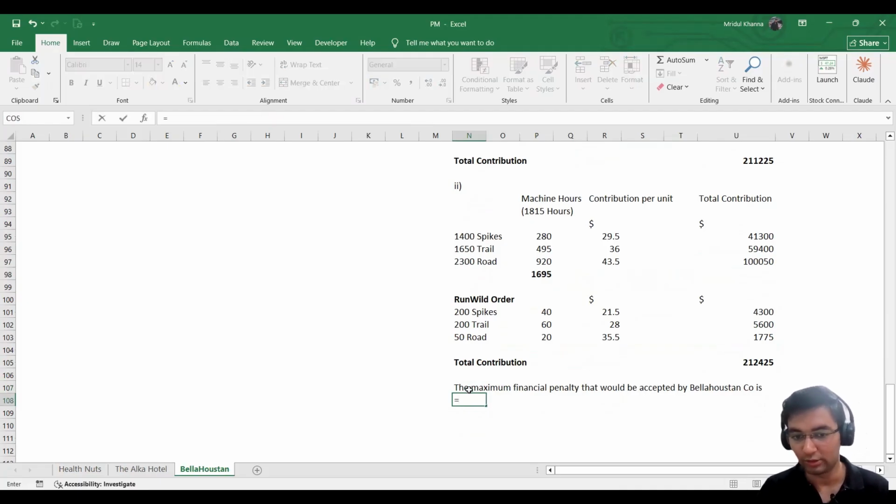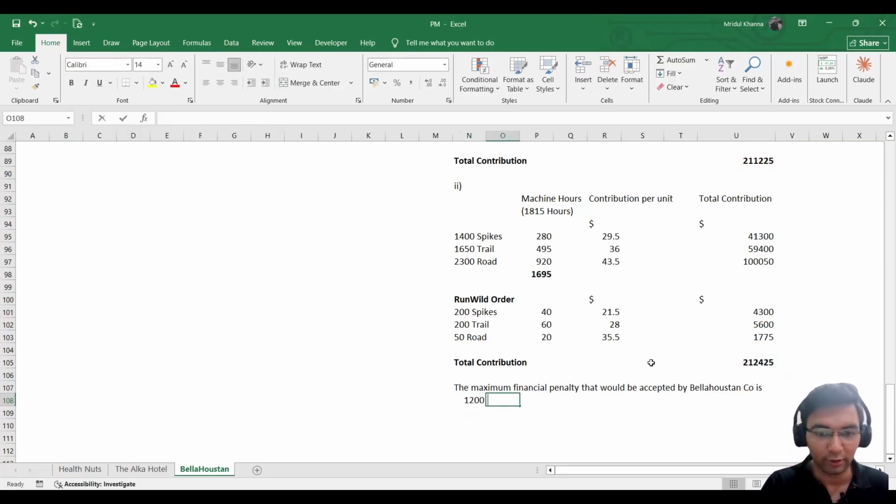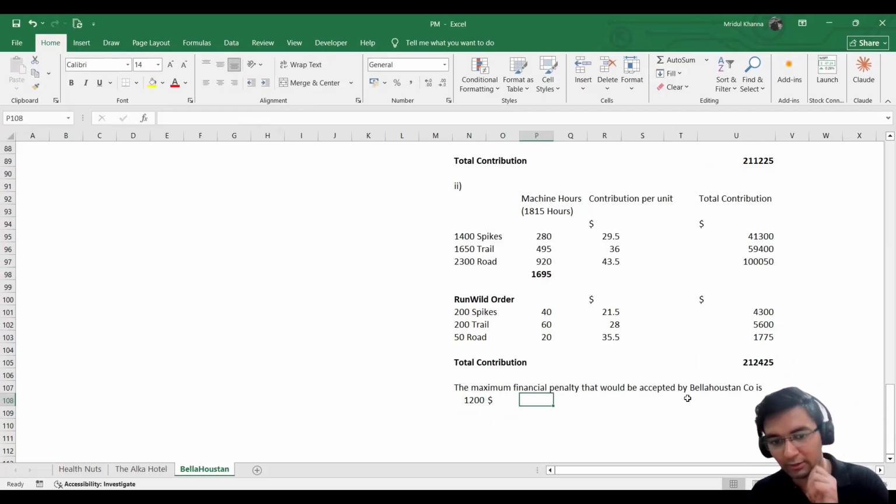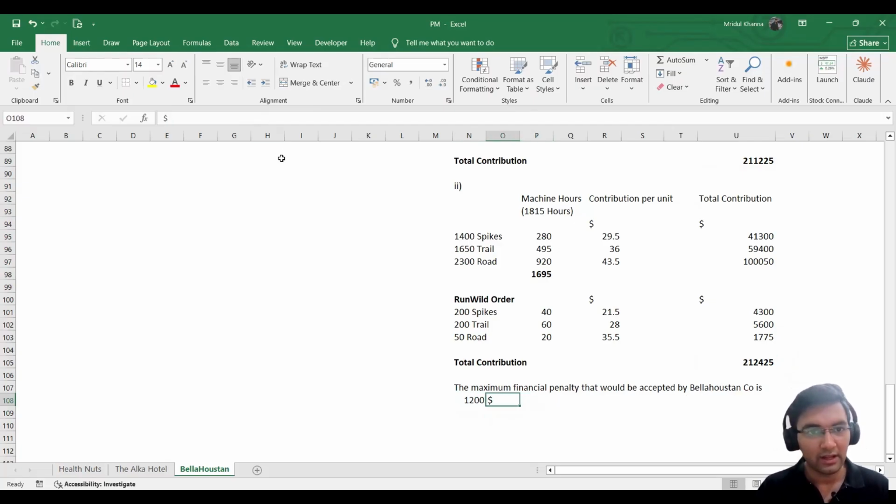Since these are pretty small commentary, you can write it in the Excel file itself, and you need not go to the Word area and write your commentary there. And so this minus the previous contribution, it is 1200.